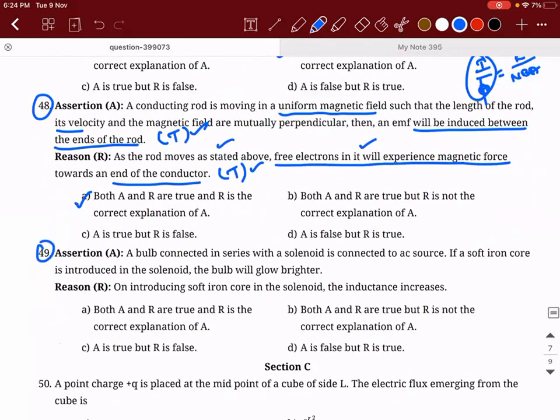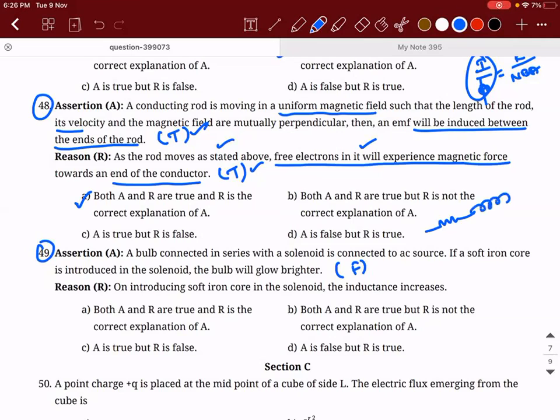49. There is a bulb connected in series with a solenoid, connected to an AC source. If a soft iron core is introduced in the solenoid, the bulb will glow brighter. Is that right? Answer is right or wrong? False. There is an example problem in your textbook in alternating current. I think it is the third example.